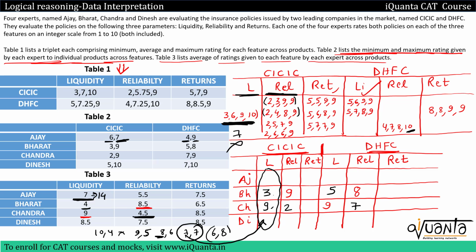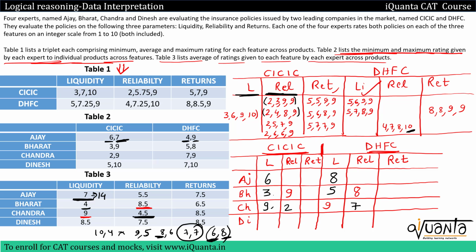Can 6 8 be used? Because if I'm using 6, I'll be putting 6 over here for Ajay, 6 over here. And if I check minimum maximum ratings, then yes, a rating of 6 in CICIC is possible, a rating of 8 in DHFC is possible. So that is the only possible pair. So 6 for Ajay in liquidity, 8 over here in DHFC.